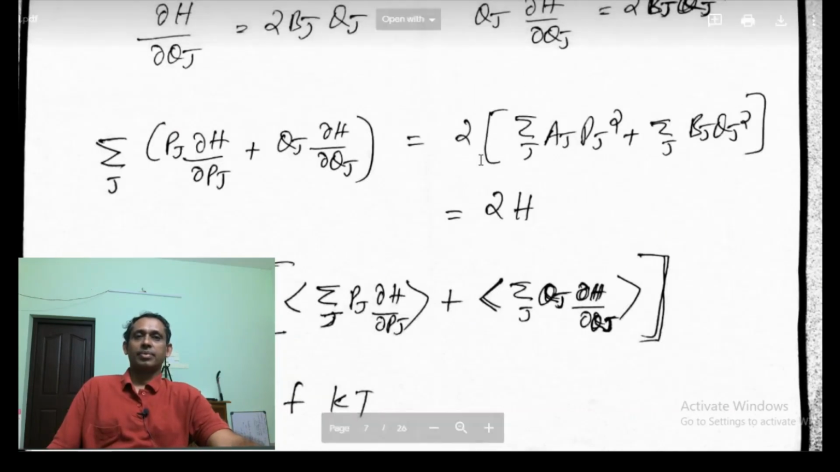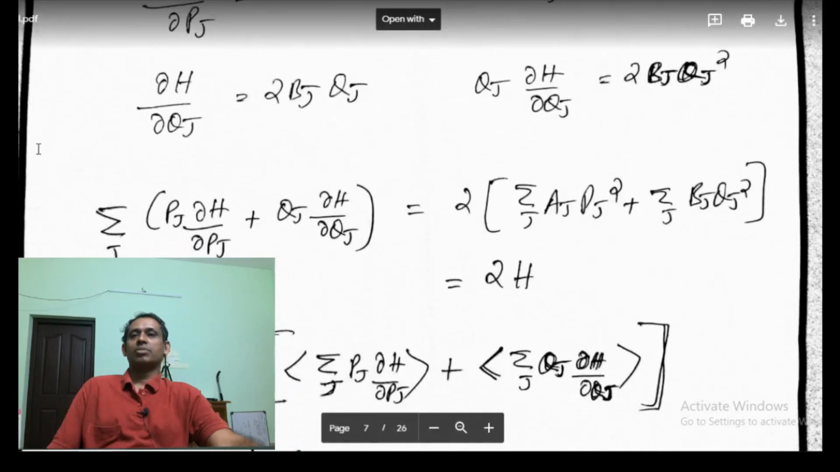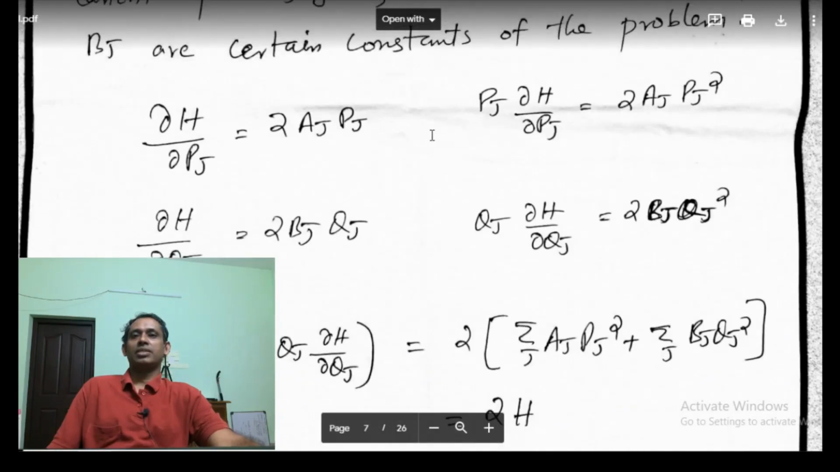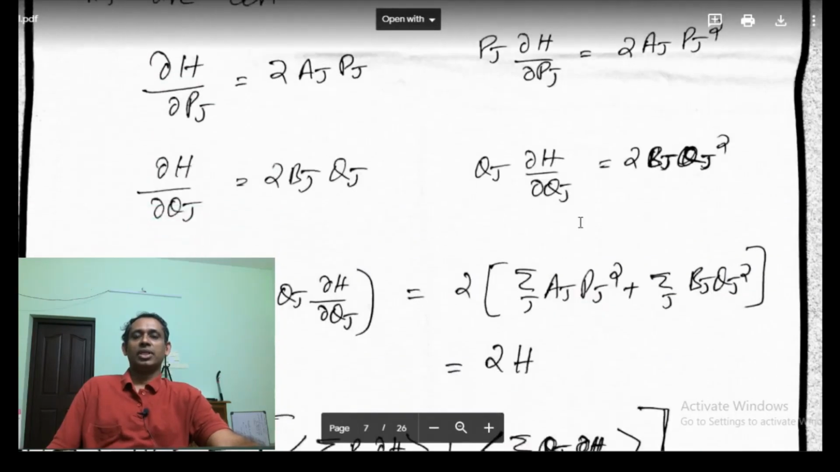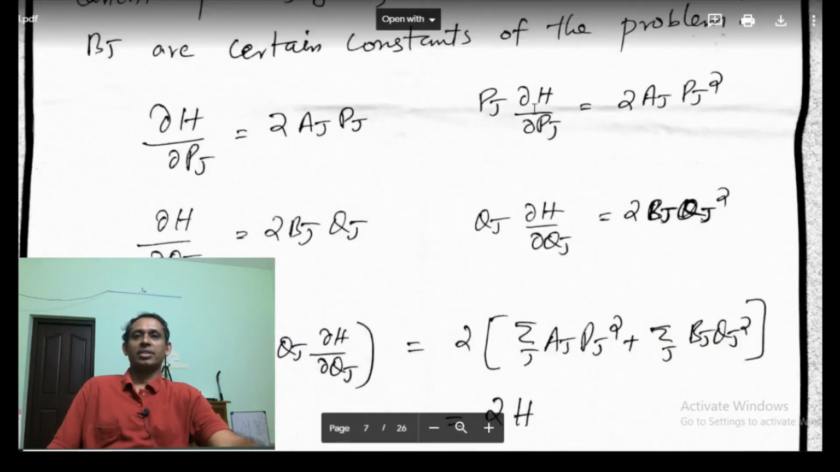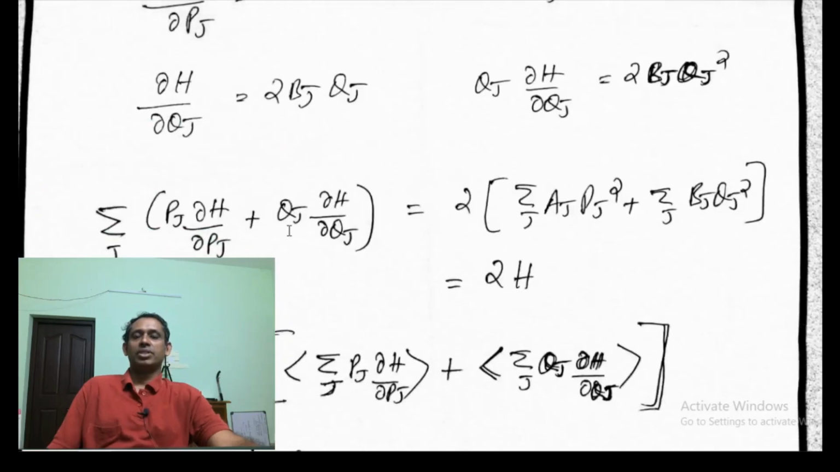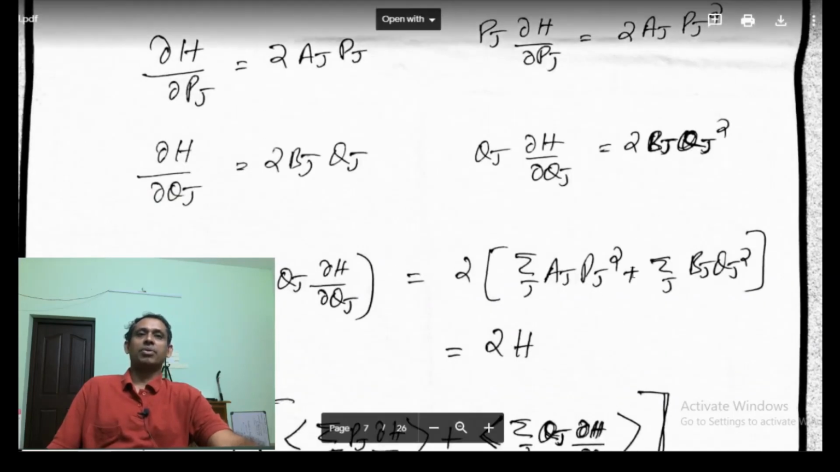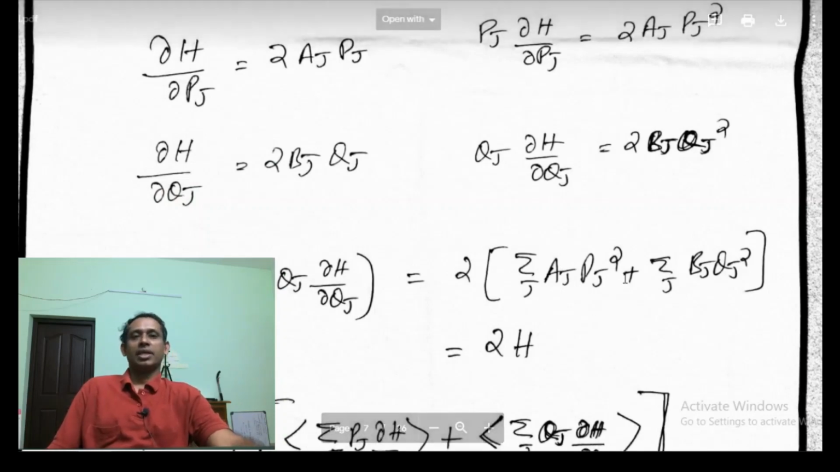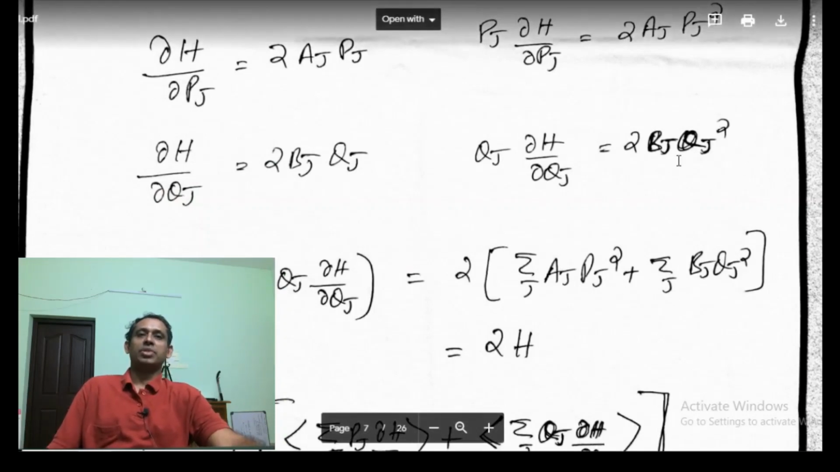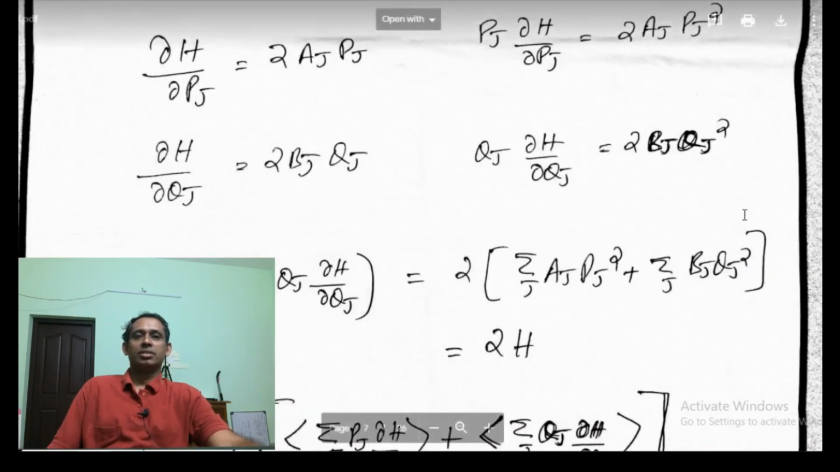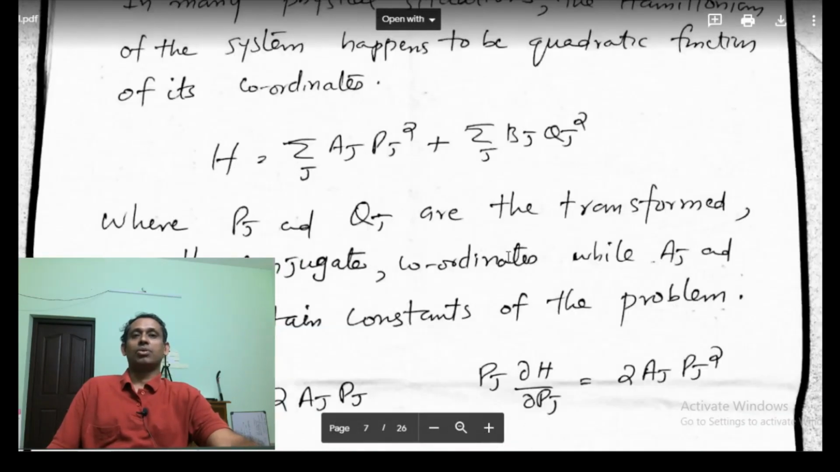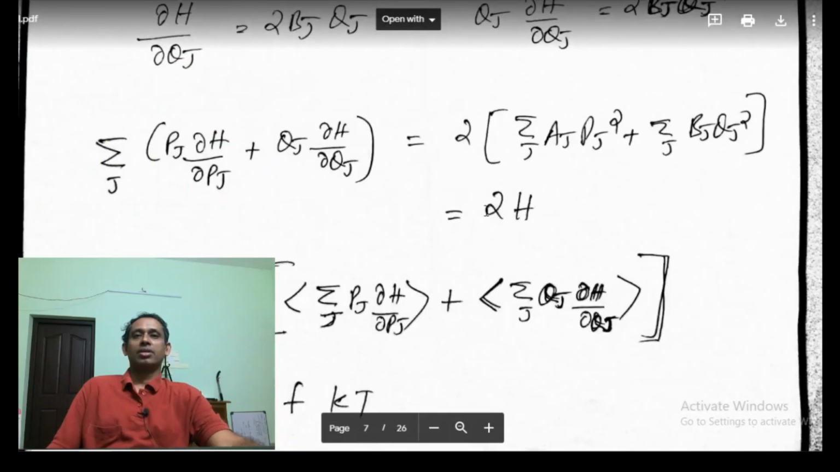So sigma j of pj dou h dou pj plus qj dou h dou qj will be equal to 2 sigma j of aj pj square plus bj qj square. But we know this is the Hamiltonian. So that is 2H.